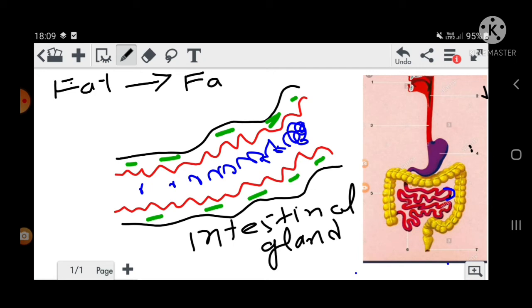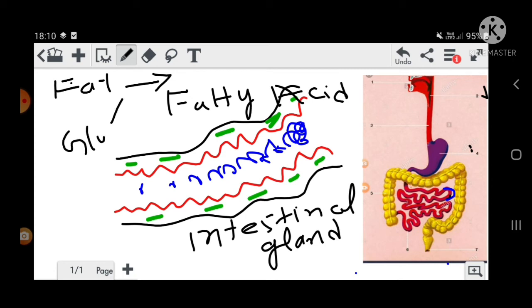It will break, fat will convert into fatty acid and glycerol. Now fat was converted into what? Fat was converted into fatty acid and glycerol.